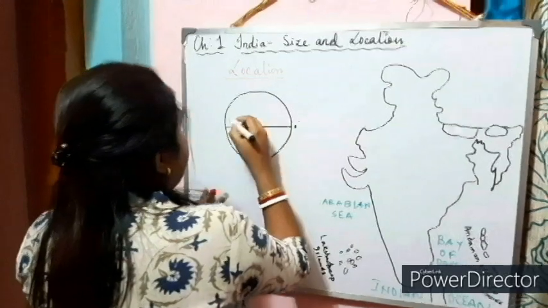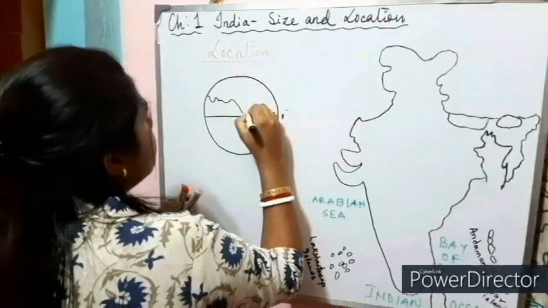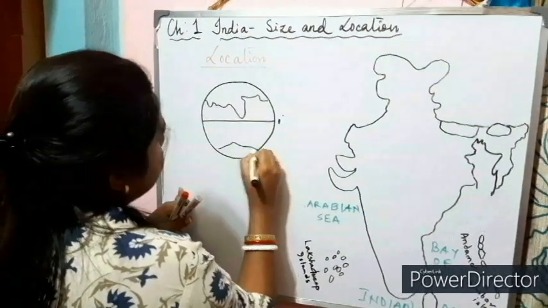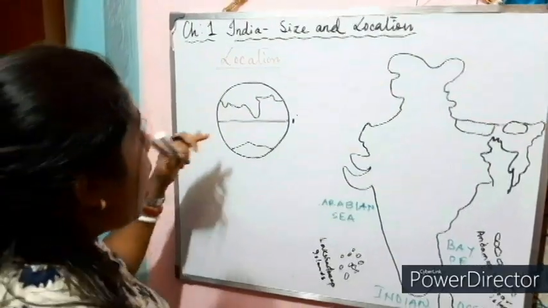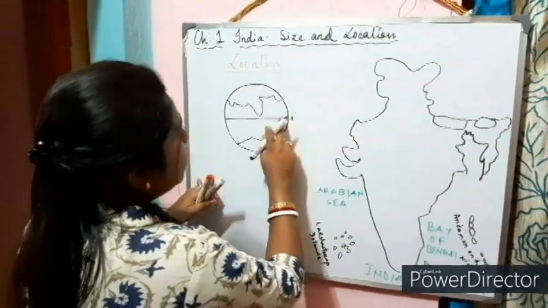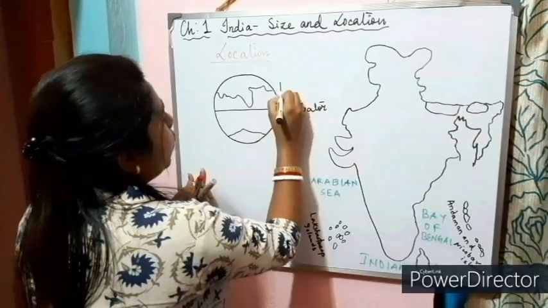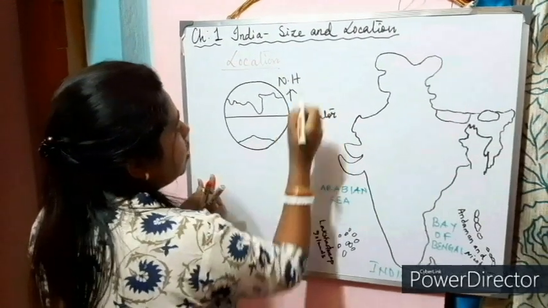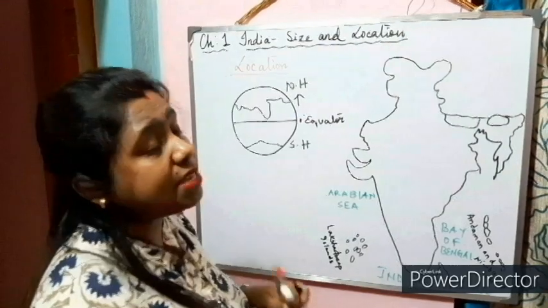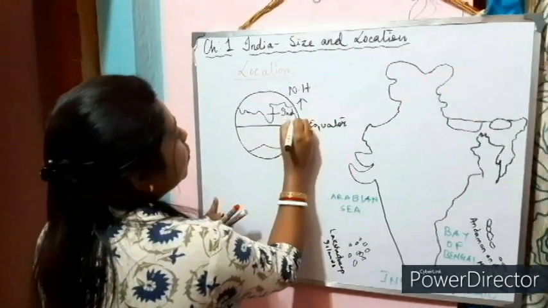Now, there is an imaginary line which divides our earth into two equal halves. This imaginary line is known as the equator. The north of the equator is the northern hemisphere and the south of the equator is the southern hemisphere. So on the basis of the equator, India lies in the northern hemisphere.